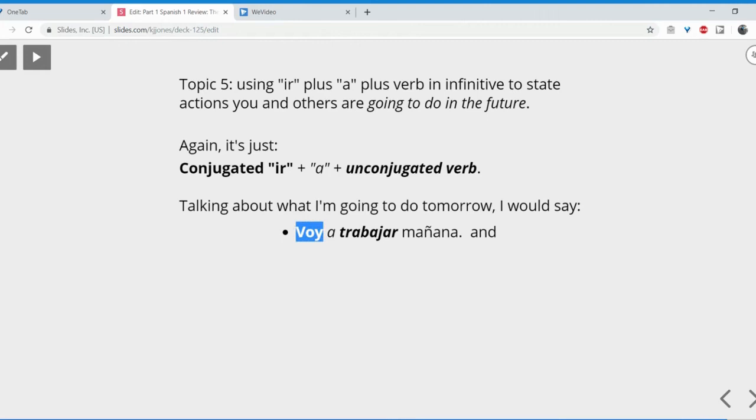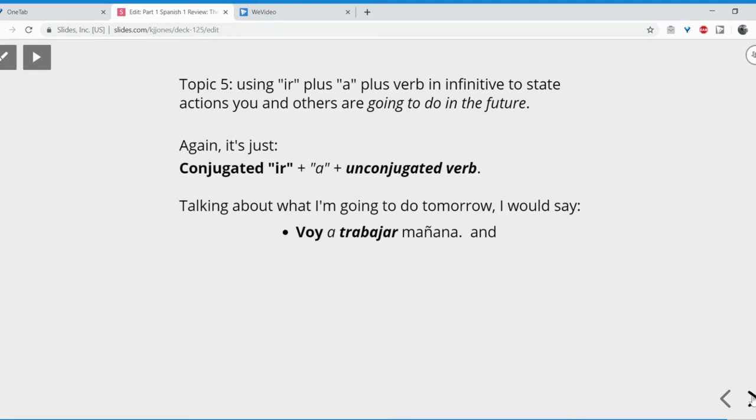Notice again, when the subject is yo, I don't begin my sentence with the subject pronoun yo. I just begin it with the conjugated yo form of this verb because I don't need to be emphatic. I don't need to say here the equivalent of I'm going to work tomorrow. And by the way, this is going to work as in the action of working, not the destination going to work like going to your office, okay? That's a different thing. This is I'm going to engage in the action of working tomorrow, right? So, voy a trabajar mañana.